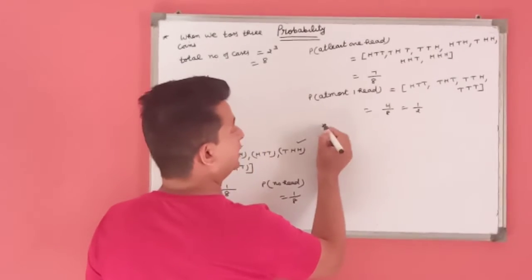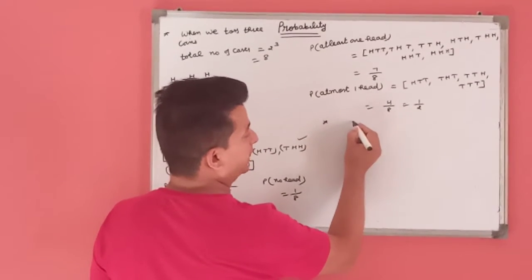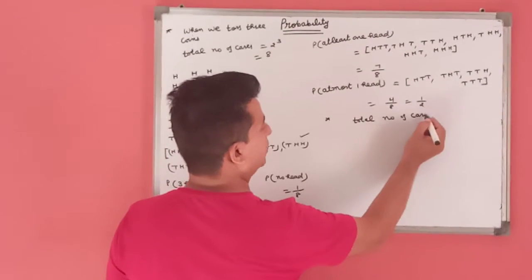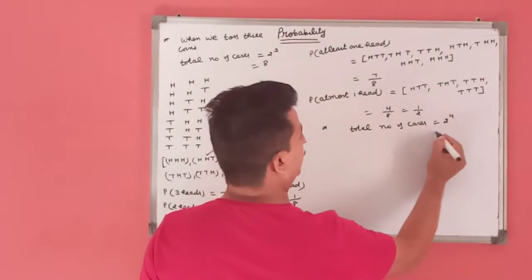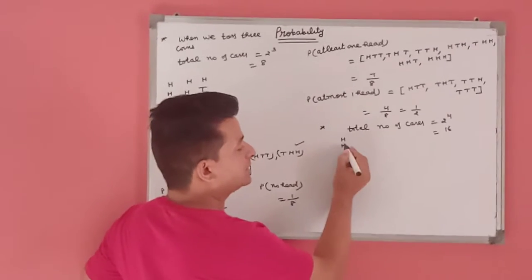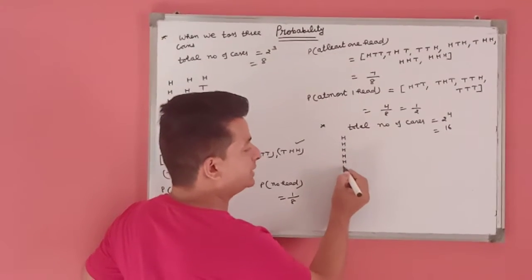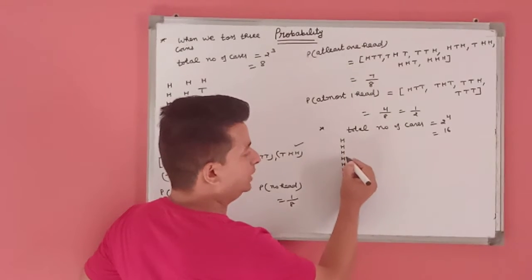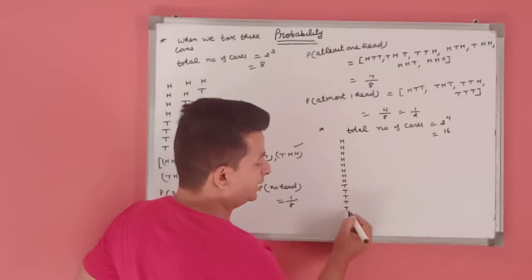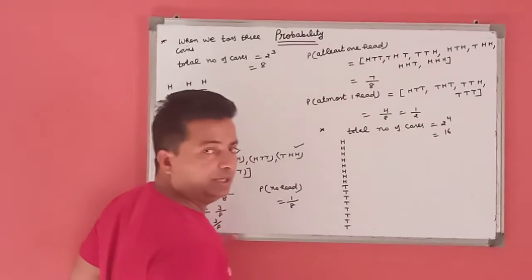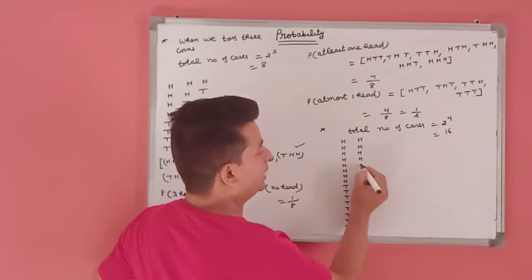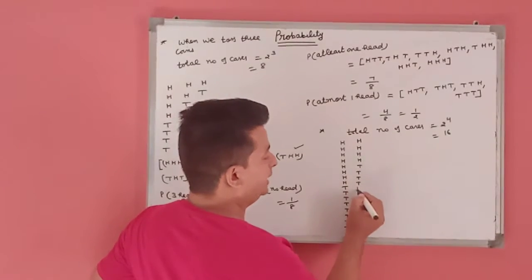In case 4, when we toss 4 coins, the total number of cases are 2 power 4, that is 16. For the sample space, we write like this. First we write 8 heads, 8 tails. And in the second column, we write 4 heads, 4 tails.